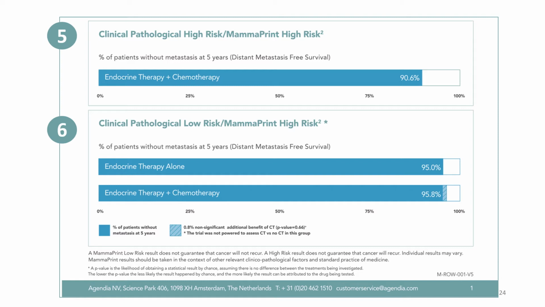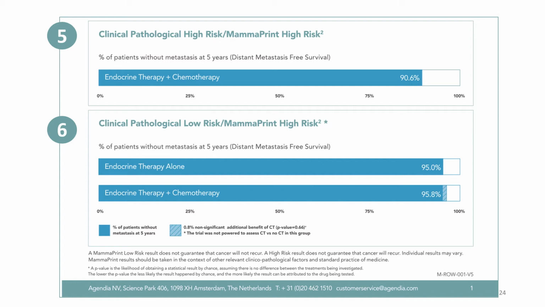In point 5, this is when clinical risk and MammaPrint risk are concordant. So in this case, you have high-risk clinical and high-risk MammaPrint. And we're showing DMFS with 5 years follow-up for endocrine therapy and chemotherapy. And you can see here it is 90.6%.